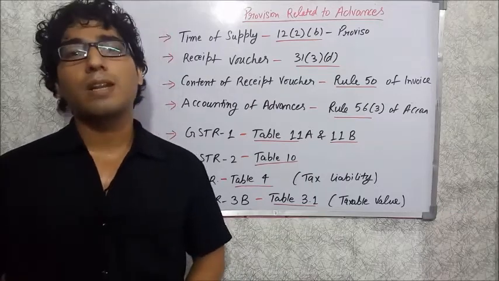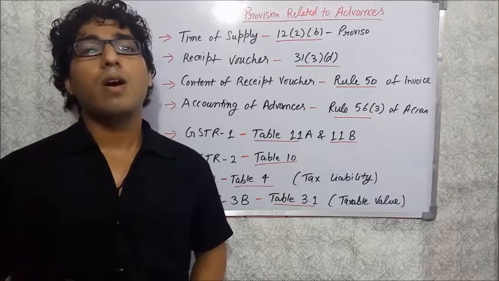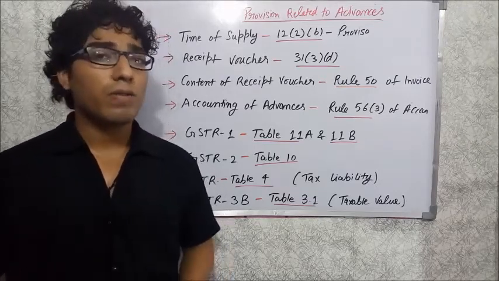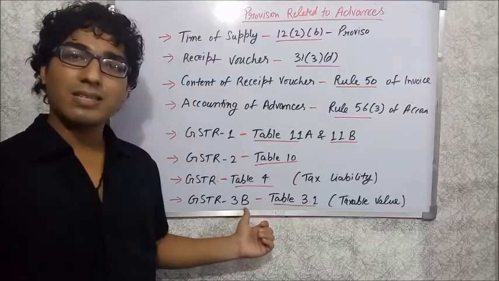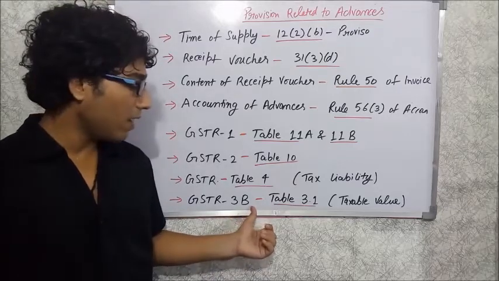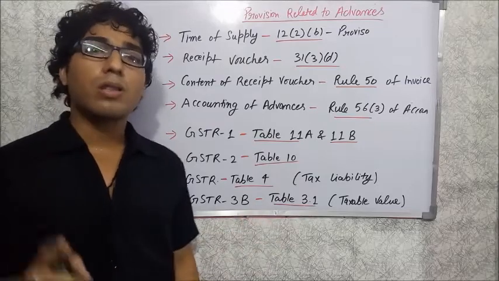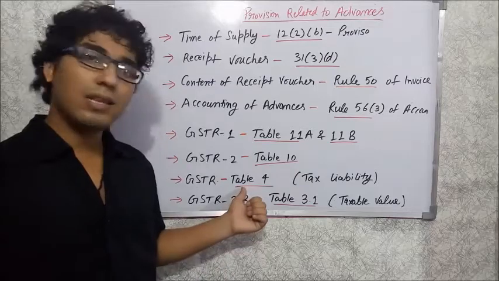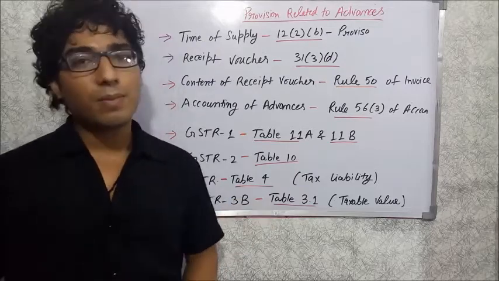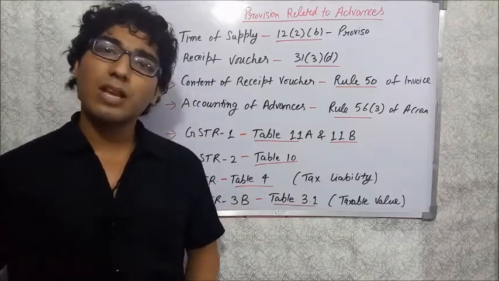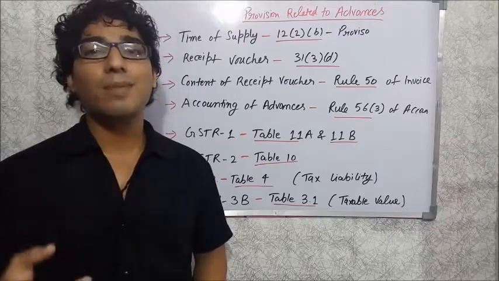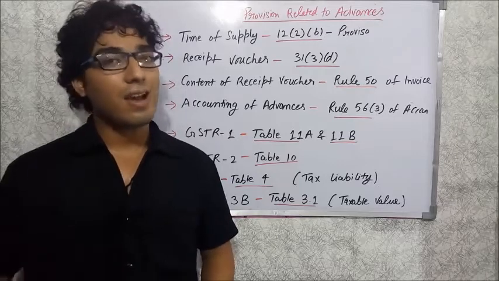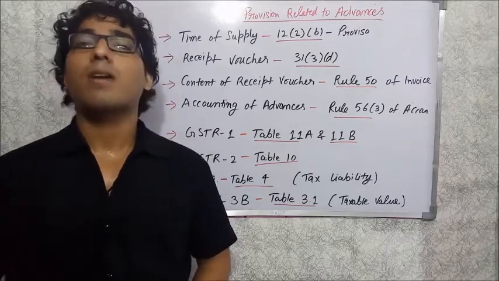Alright guys, that was the complete provision, and tomorrow we will also make a video about return filing. There is a lot of confusion regarding GSTR 3B, whether we have to file GSTR 3B on the 20th August and then also file GSTR 3 again on the 20th September for the same month. So there are two returns, GSTR 3B and GSTR 3 again, for the July month. We will see it in the next video. We have to wait for that video.